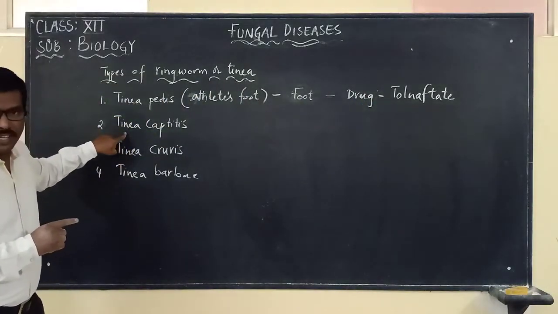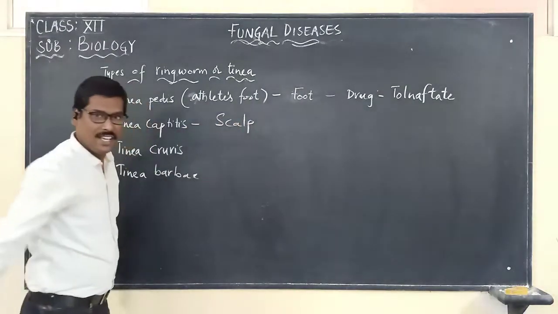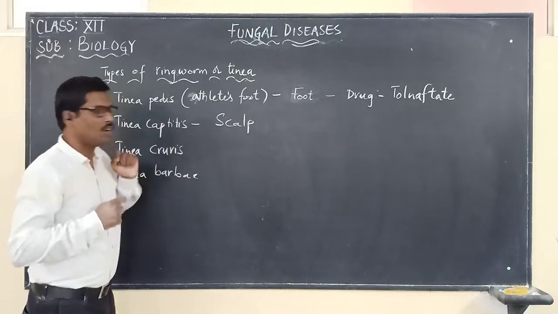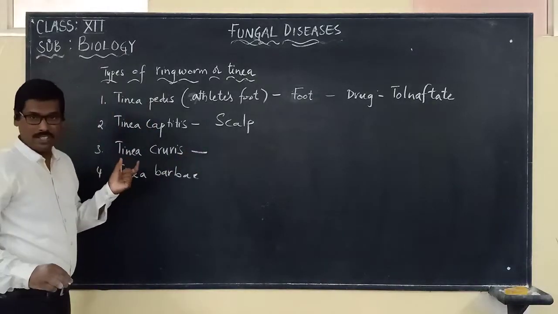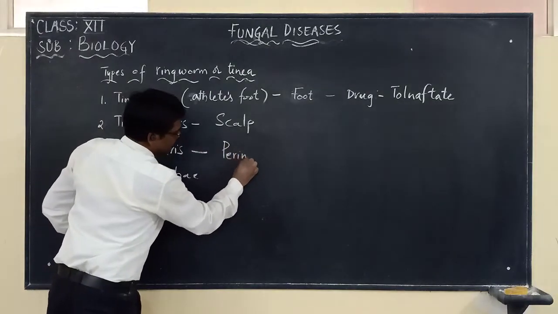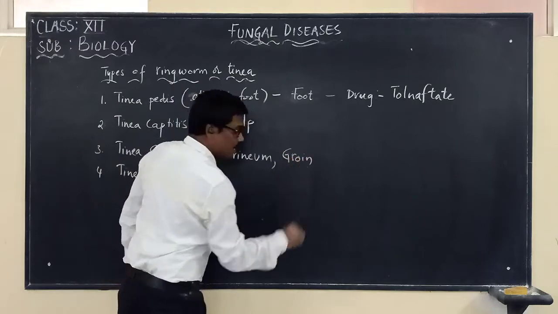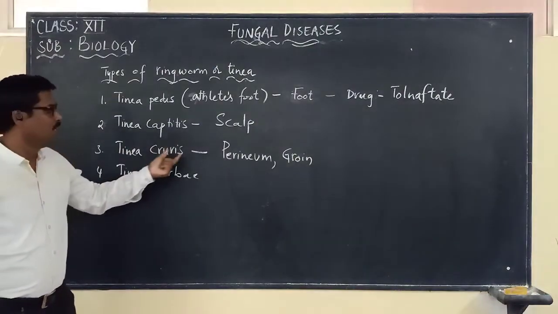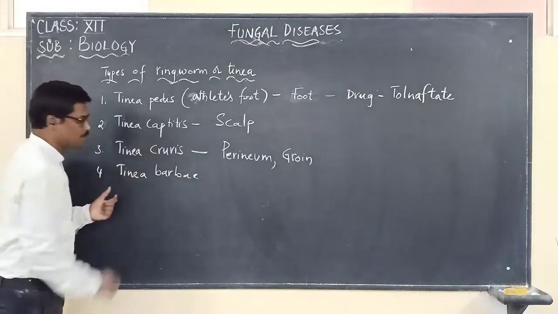And another one, tinea capitis. It is infecting the scalp. So whenever there is an infection or ringworm on the scalp, we are calling it tinea capitis. And tinea cruris is seen infecting the region called the perineum in our body and the groin region. In these two regions, we will see ringworm infecting individuals. Then we are calling it tinea cruris.